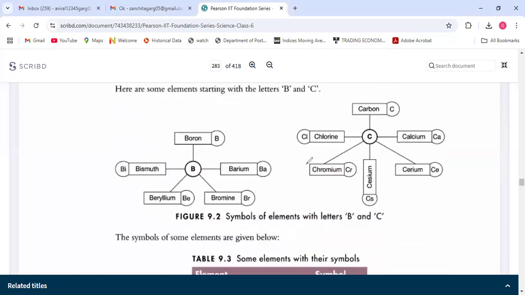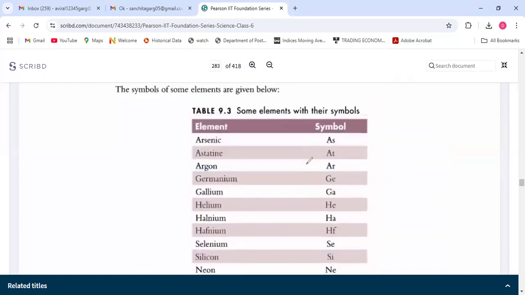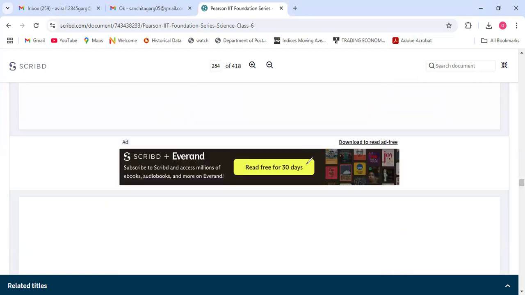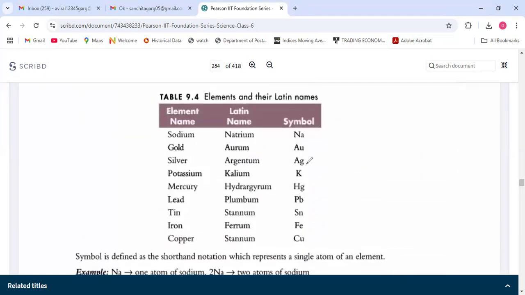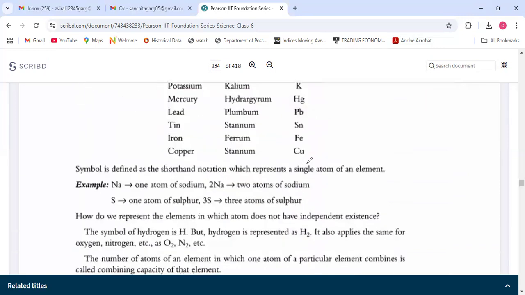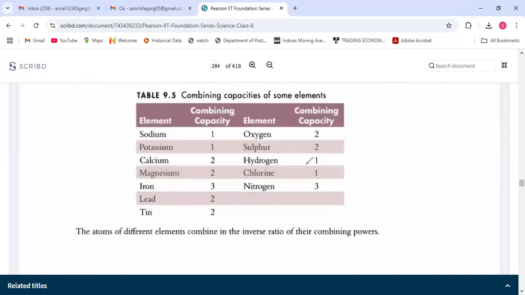Same for bromine, boron. These we don't have to remember for now. This also I will give a different chart. This you have to note down now.